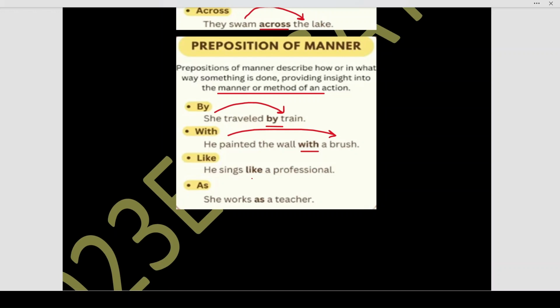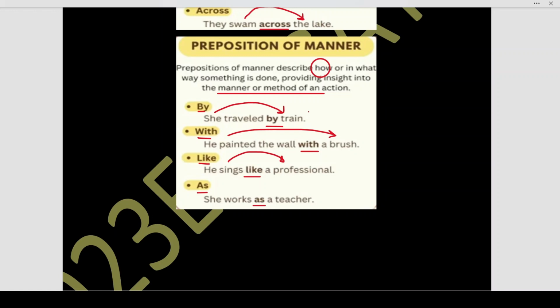He sings like a professional. How does he sing? He sings like a professional. Next. She works as a teacher. Now, these four prepositions by, with, like, and as. These four prepositions of manner describe how or in what way something is done. The main word over here is how. Okay, how something is done or in what way something is done.